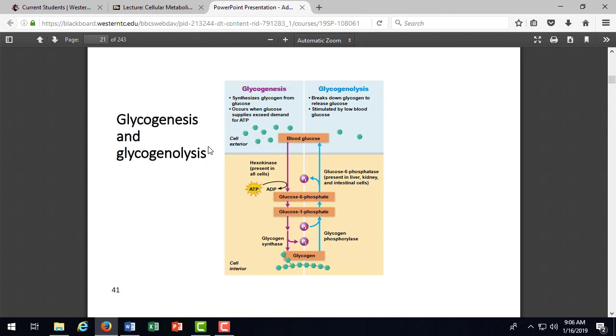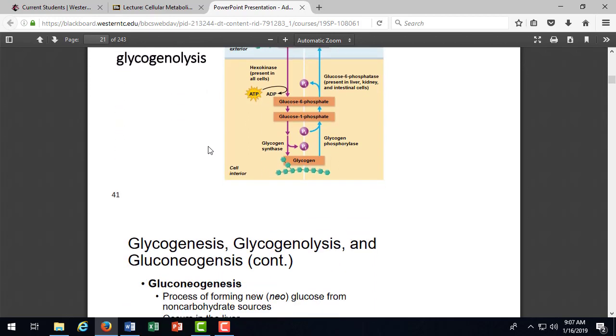Okay, so why are the liver and muscle cells able to take glycogen and break it back to glucose, reverse that reaction? Because they have the proper enzymes, right? So they have the proper enzymes. Liver and muscle cells are able to reverse that. Intestinal cells do as well, but we're not going to talk about that. We're focusing mostly on activity in muscle and liver.